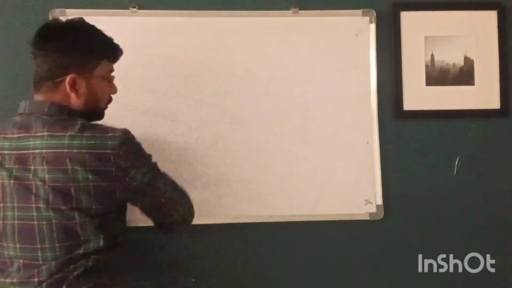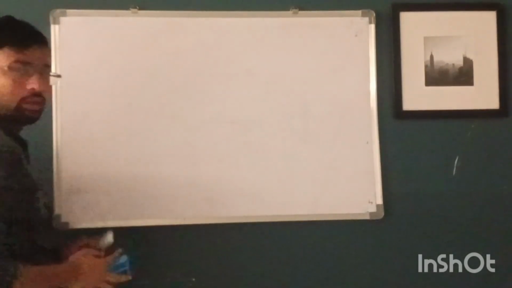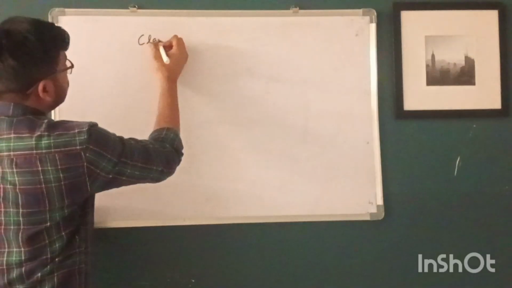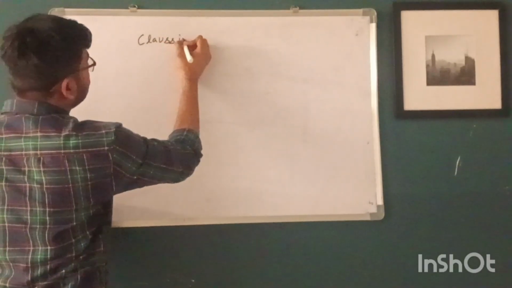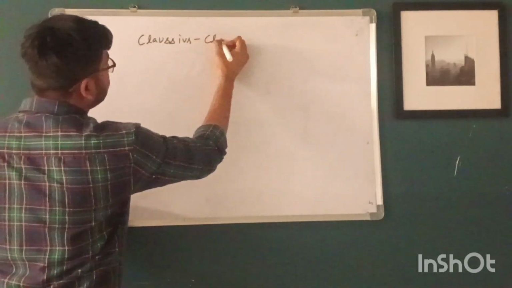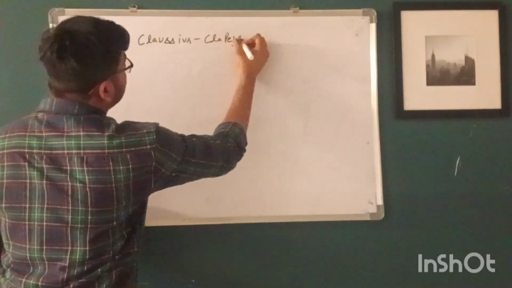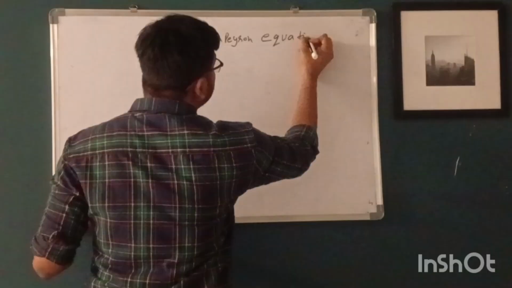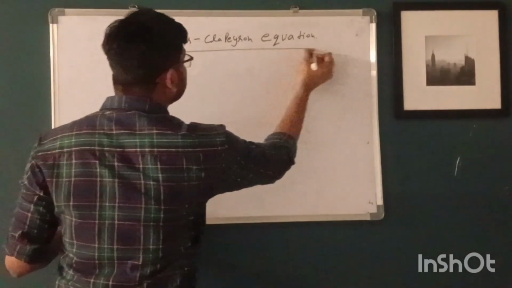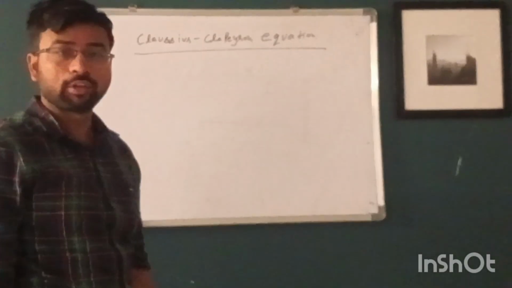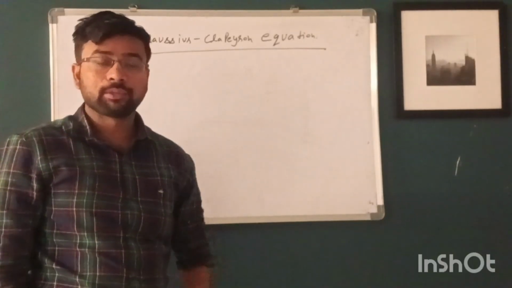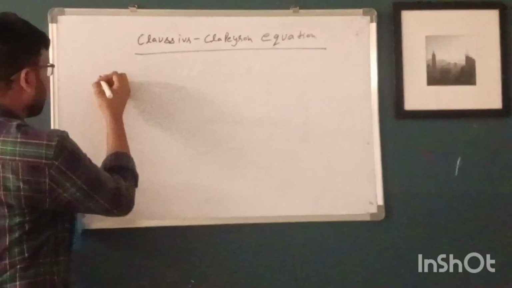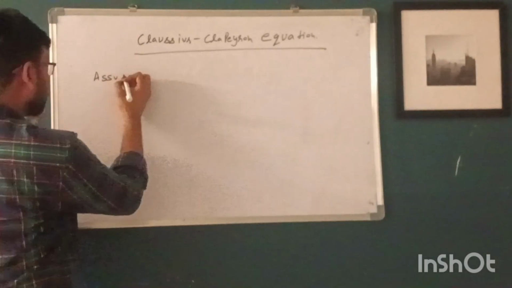Now our next topic is the Clausius-Clapeyron equation. The Clausius-Clapeyron equation provides the relationship between the vapor pressure and the temperature at which phase change takes place. And what are the assumptions of this equation?